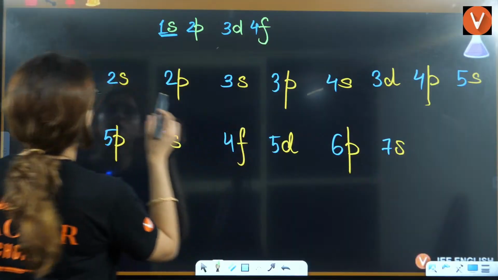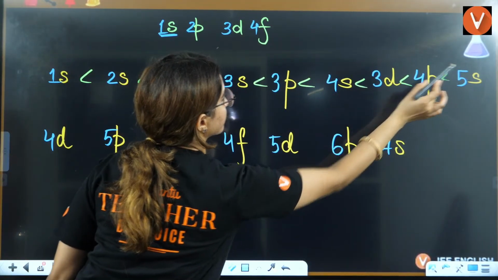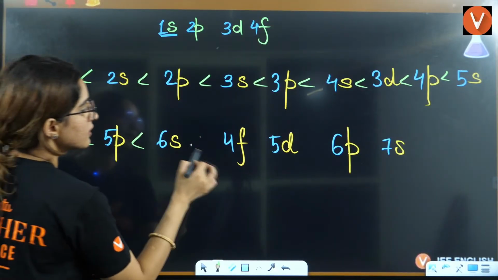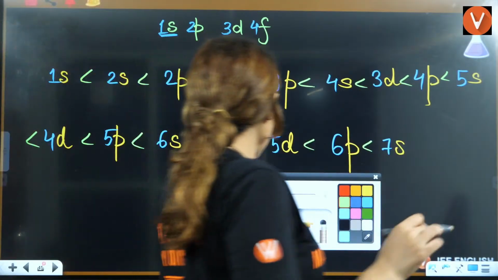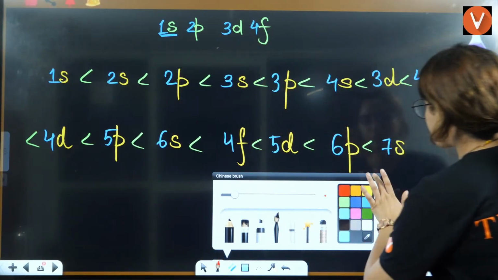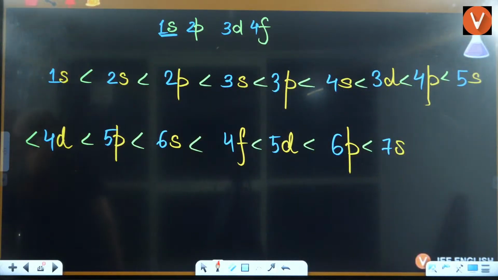Okay. Now, this is the increasing order of energy what you have. And this is very important. Once you know this particular thing, electronic configuration will be very easy for you. Right?